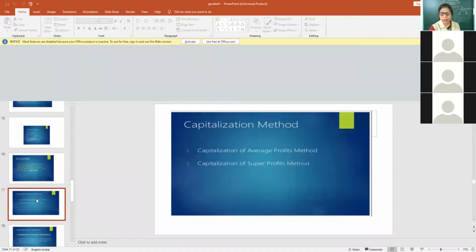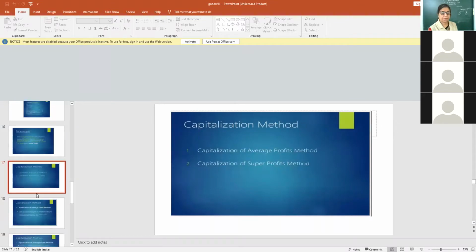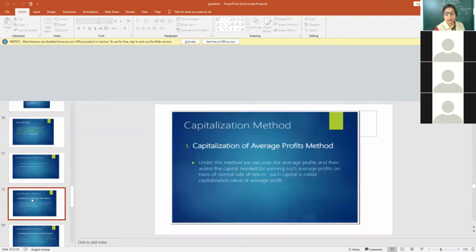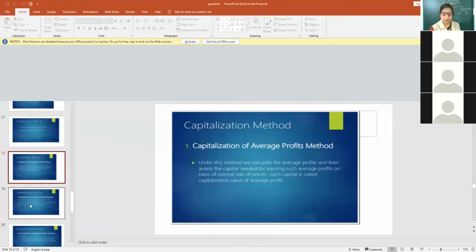Then the third method is the capitalization method. See, on the basis of capitalization, there are two methods: average profit method and super profit method. For the average profit method, capitalization of average profit: under this method, we calculate the average profit and then assess the capital needed for earning such average profit on the basis of the normal rate of return. Such capital is known as CV, capitalized value of the business.